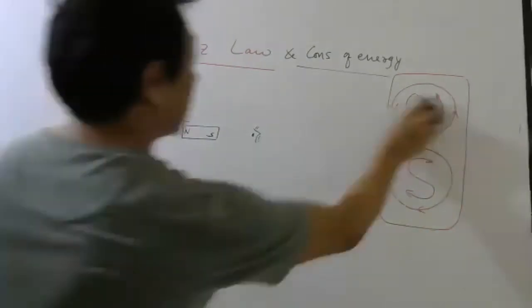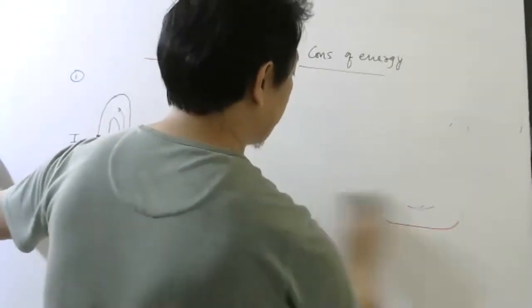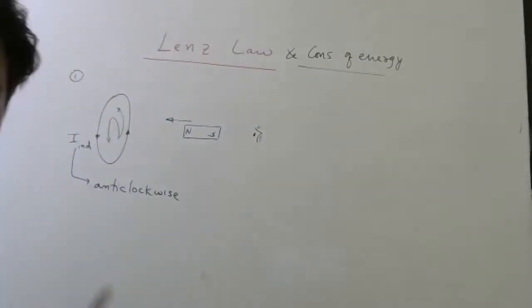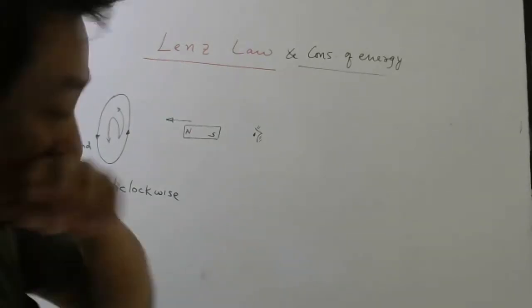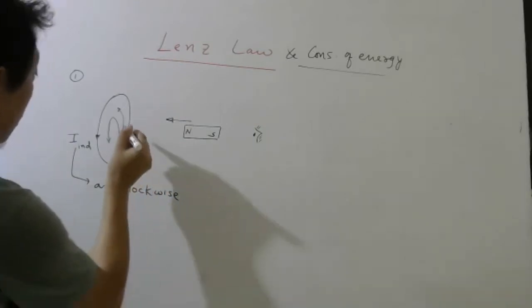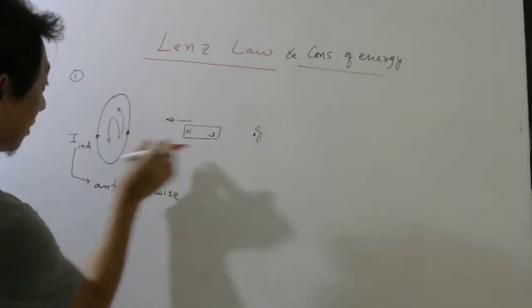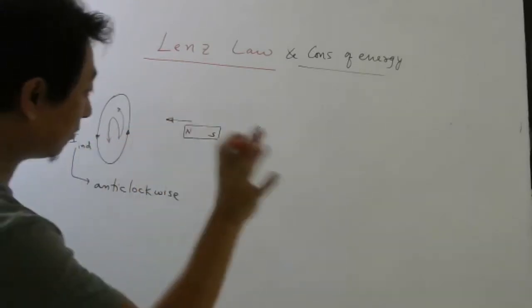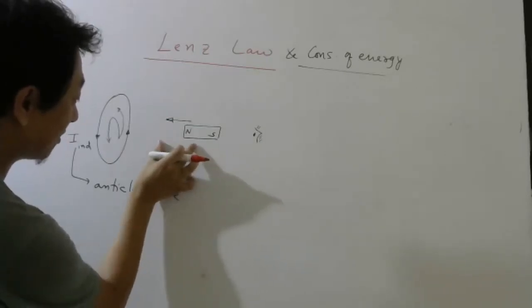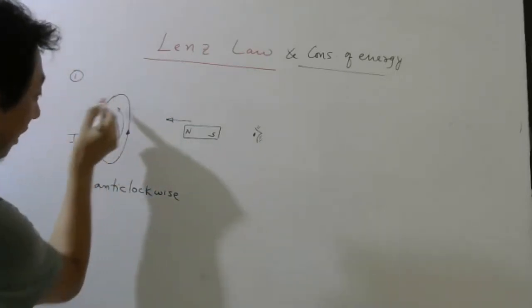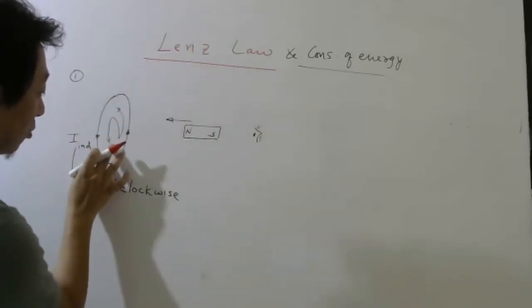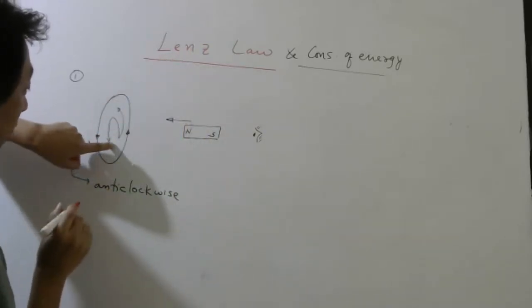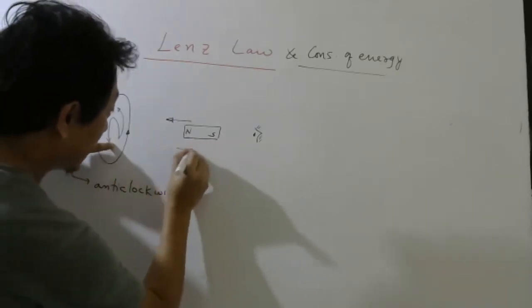Okay, now try to see where is conservation of energy here. Look carefully. The moment you try to move this, listen carefully, you are getting current here. And according to Lenz's law, this face should become north. If this face becomes north, this will feel repulsion.